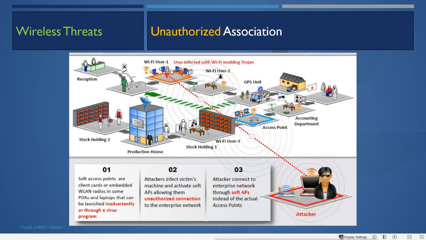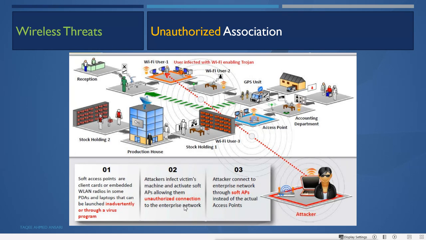When the Trojan is installed, that client machine will create its own access point. That means the client machine will act as an access point. The attacker infects the victim machine and activates the soft AP, a software AP. That is not a hardware AP. So the victim machine will work as an access point, and that allows unauthorized connection to the enterprise network.